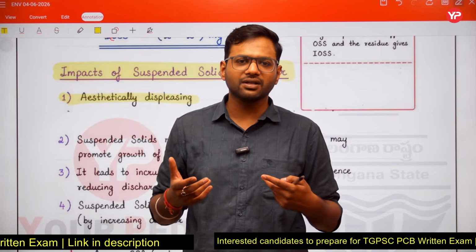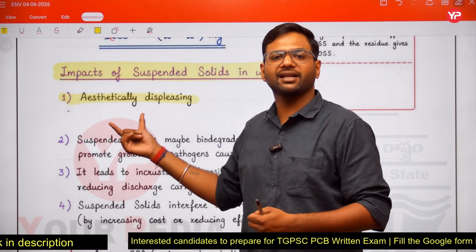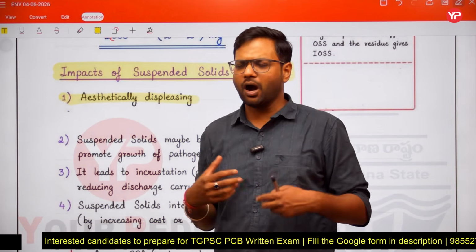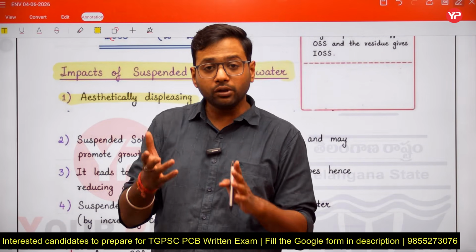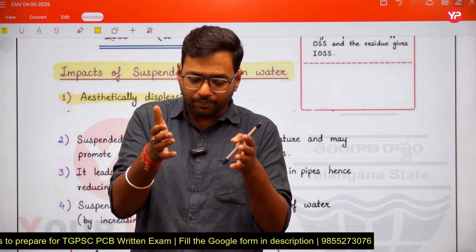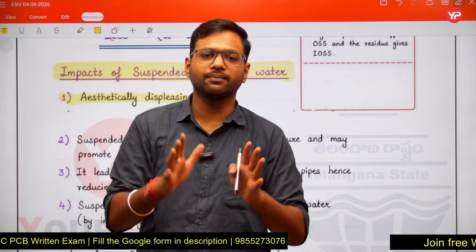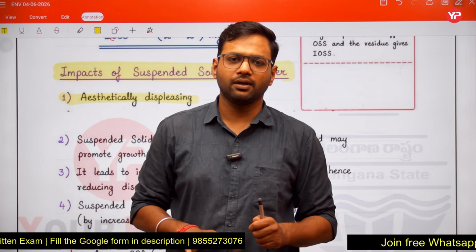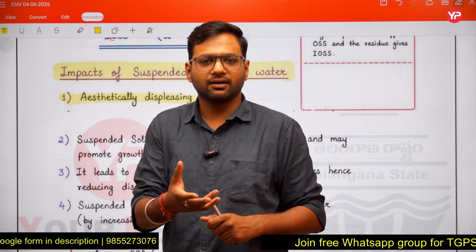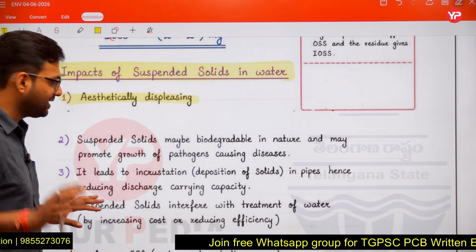Why is it so? Because the first answer is that the water is aesthetically displeasing. How can I consume that water? Although it may be safe, it may not contain any harmful microorganism, but you will not consume that water because it is aesthetically displeasing. So the first impact will be aesthetically displeasing if suspended solids are present in the water.